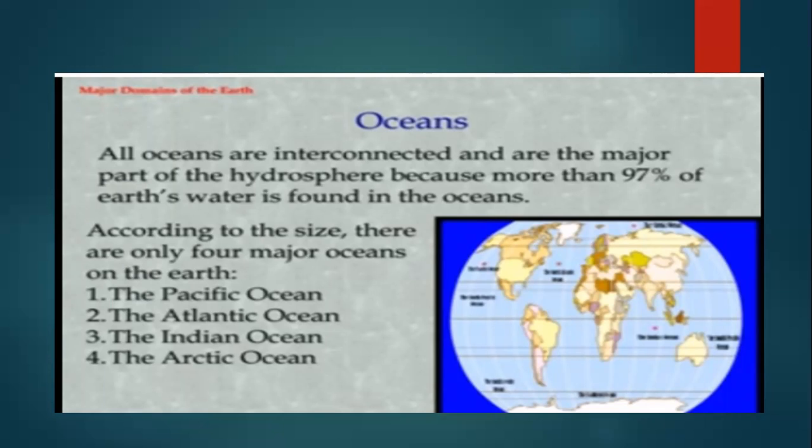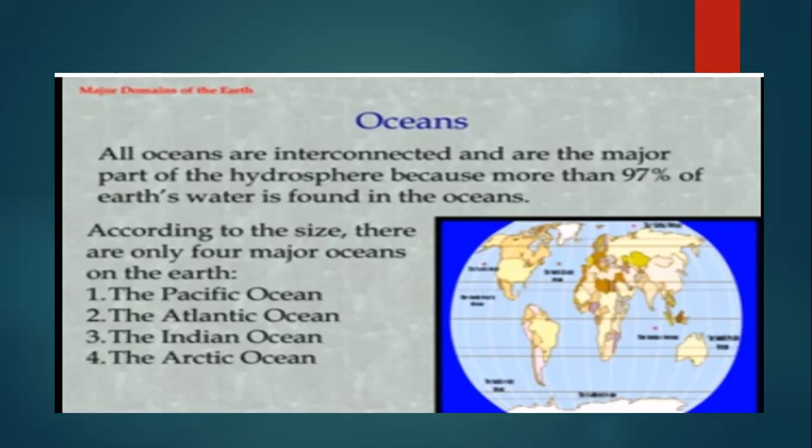According to the size, there are only four major oceans on the earth. Which are the four major oceans? The first is Pacific, Atlantic, Indian, and Arctic oceans. These are the four major oceans on the earth.